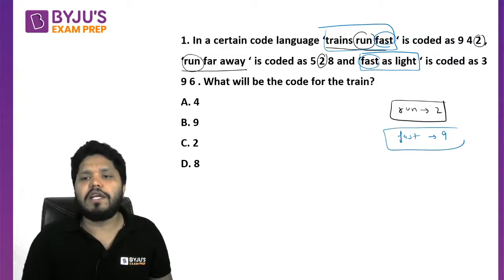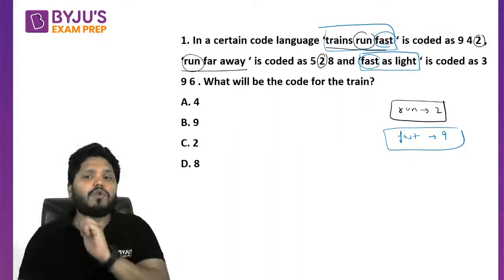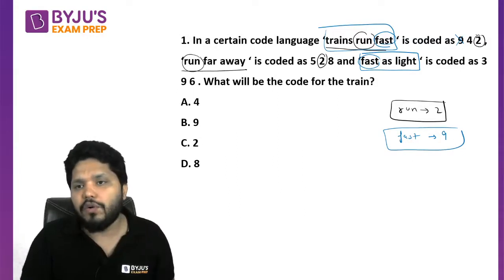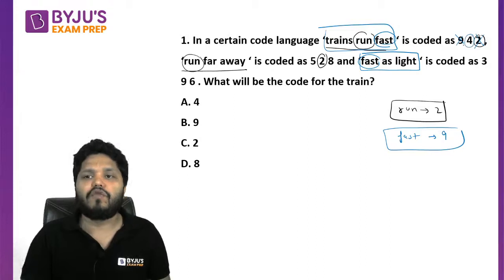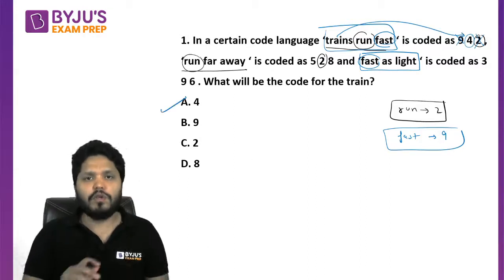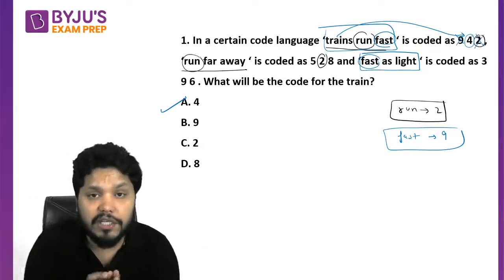Now you can easily identify the code for the train. How can we identify it, sir? Train runs fast code is 942, out of which 9 is for fast and 2 is for run. So what is left out? 4. So 4 is definitely going to be the code for train. I hope you can easily answer these questions. Such questions are very easy to solve.